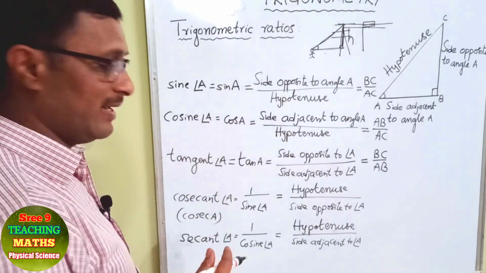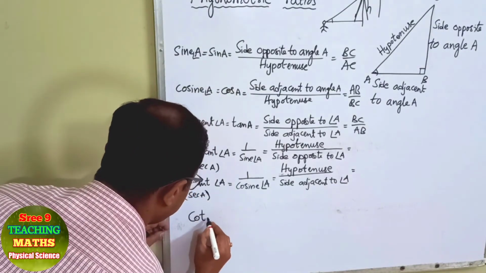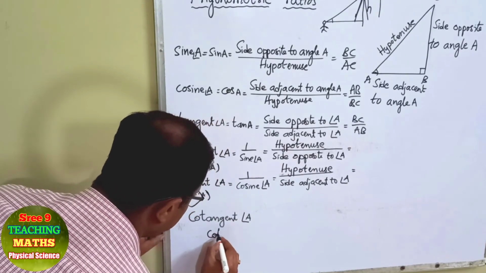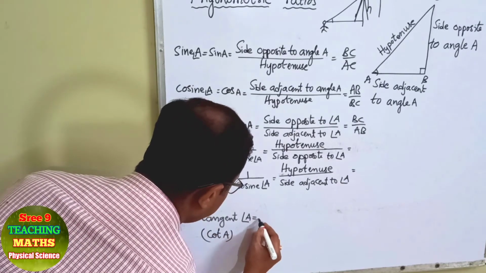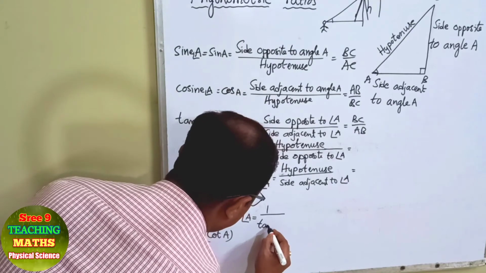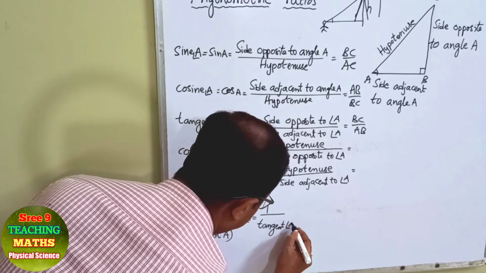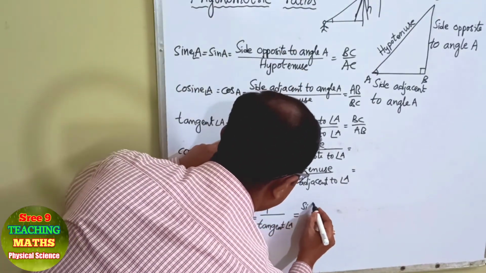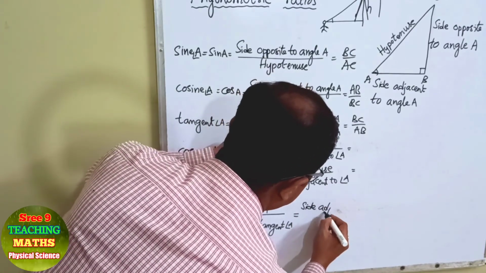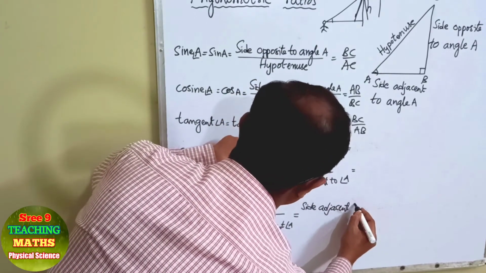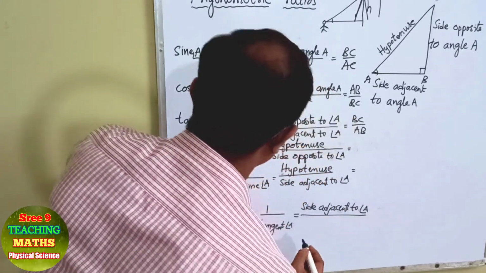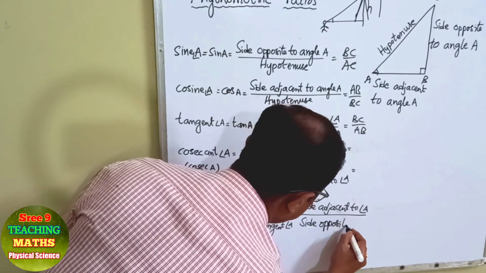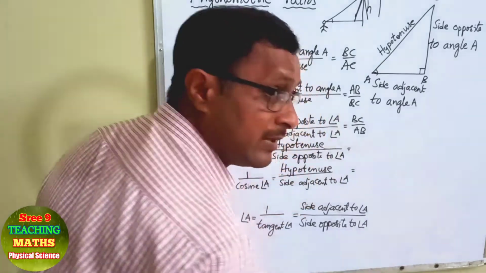Another one is there, that is cotangent of angle A. In short, the abbreviation is cot A, which is equal to the reciprocal of tangent of angle A. The reciprocal of tangent of angle A means it comes as side adjacent to angle A by side opposite to angle A, right?